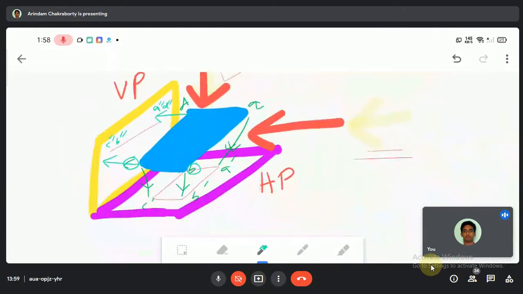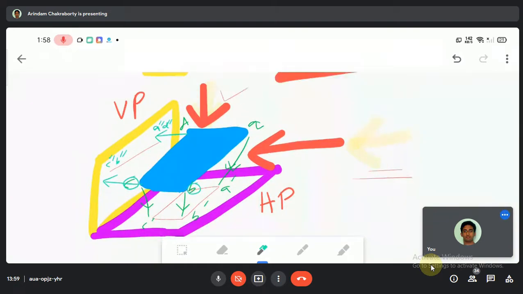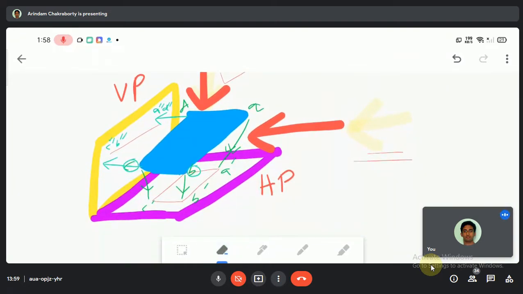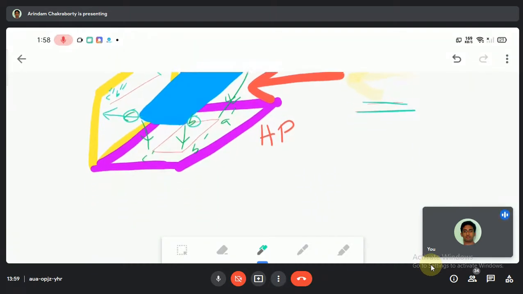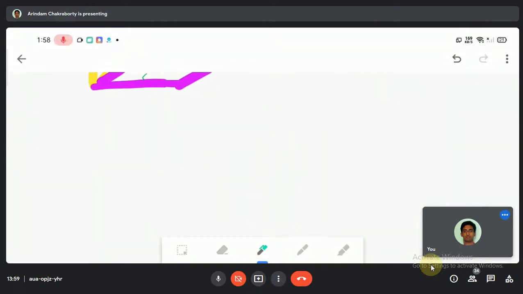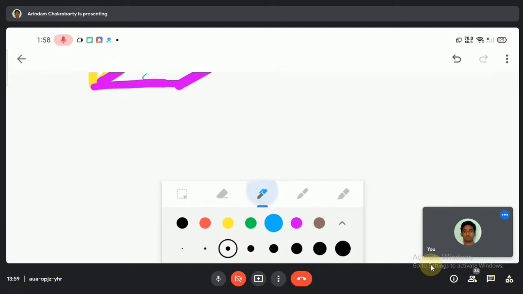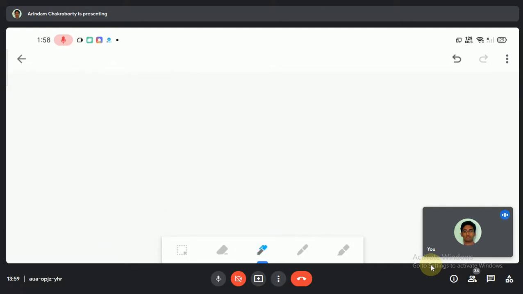Is it clear to you people? Is it clear? Yes, sir. So okay, fine. So similarly for this, can I put this as my answer in my textbook? No, we cannot. So we have to show it in a representable way. Now the representable way is in this manner. So let me draw the diagram. So the representable way is in this manner.